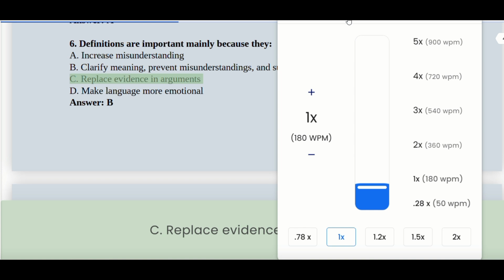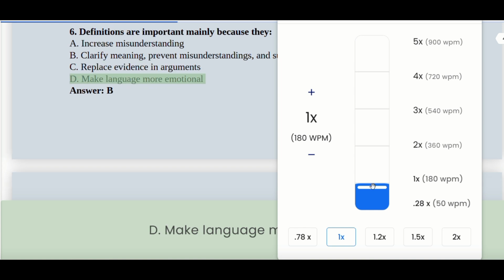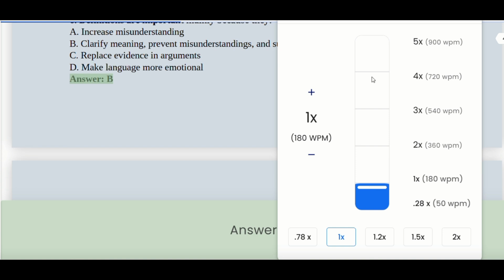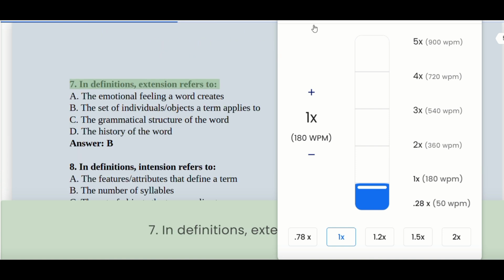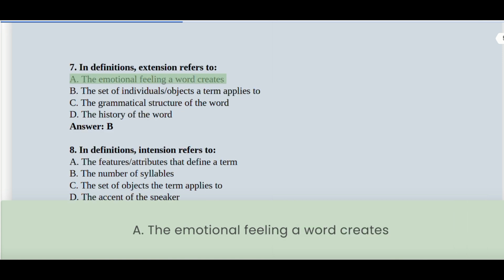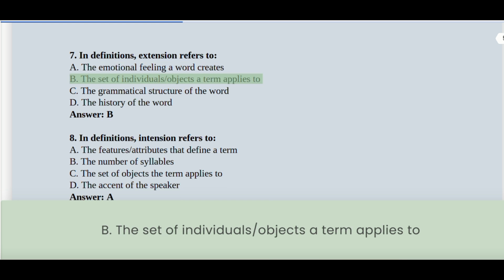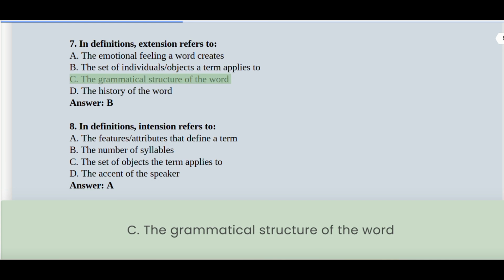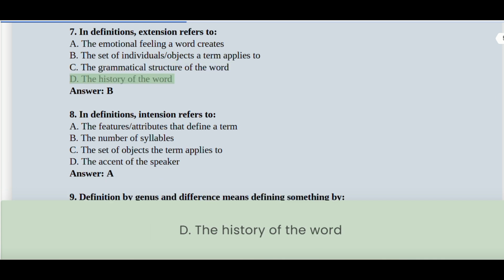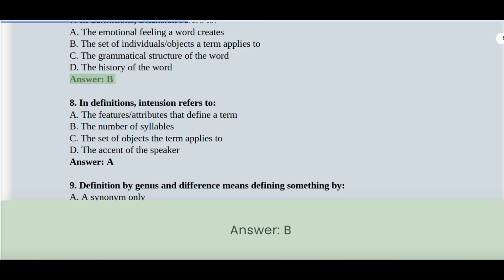C. Replace evidence in arguments. D. Make language more emotional. Answer B. 7. In definitions, extension refers to: A. The emotional feeling a word creates. B. The set of individuals, objects a term applies to. C. The grammatical structure of the word. D. The history of the word.